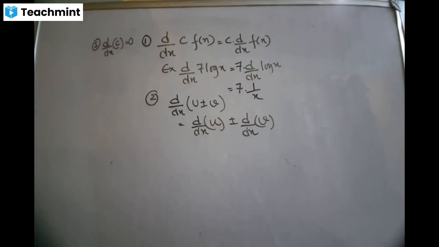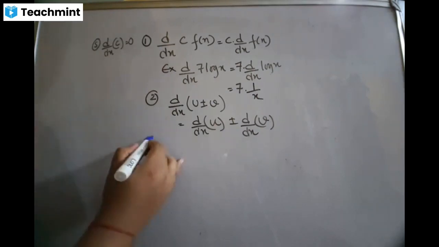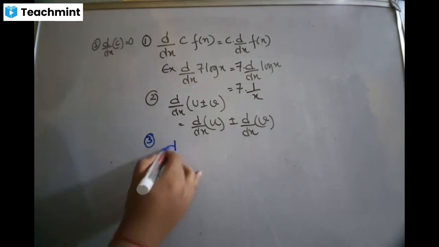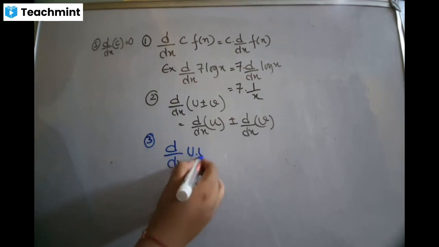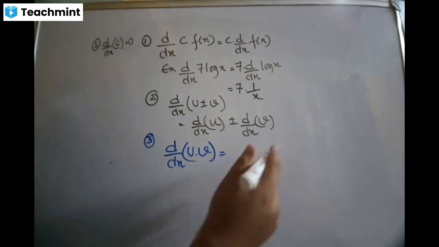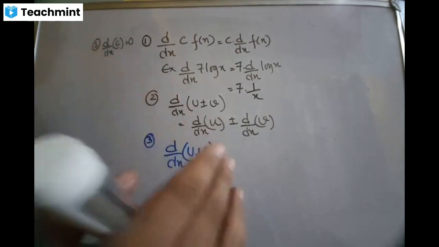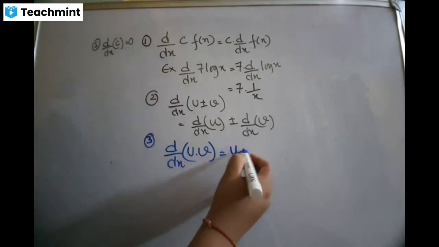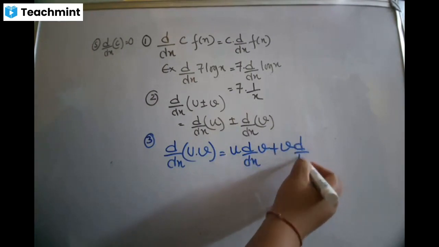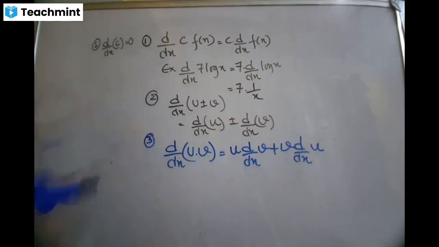Now there are two more properties and important properties. Property number 3, I'll just rub this. Okay. So property number 3 says whenever there is a multiplication sign, d by dx of u into v, you cannot apply the formula directly. In fact, what you have to do is you have to apply the formula one at a time. बुझ्यो त? So one at a time भन्नु मतलब u लाई as it is राख, v लाई differentiate गर. अब v लाई as it is राख, u लाई differentiate गर. So this property, please don't forget.